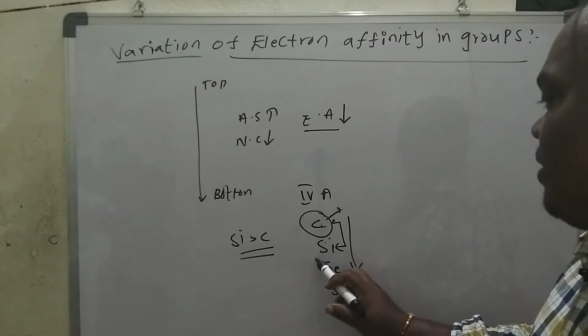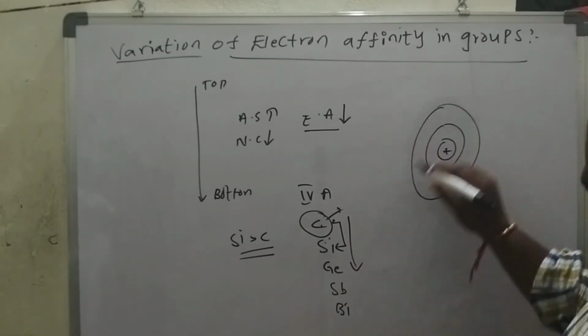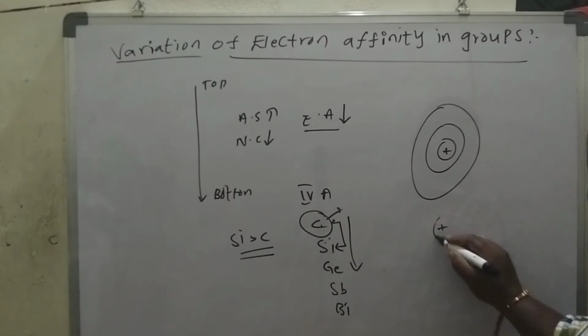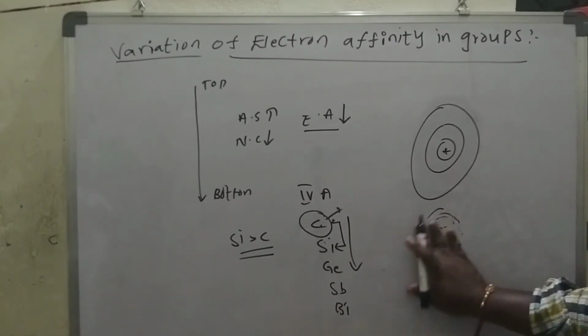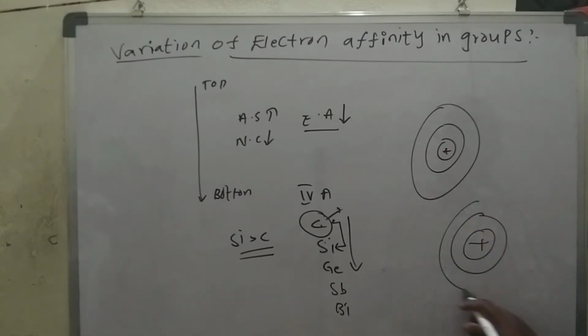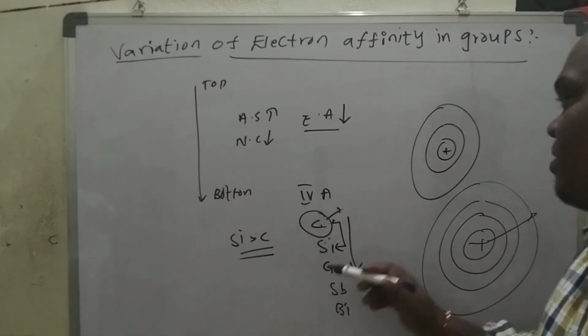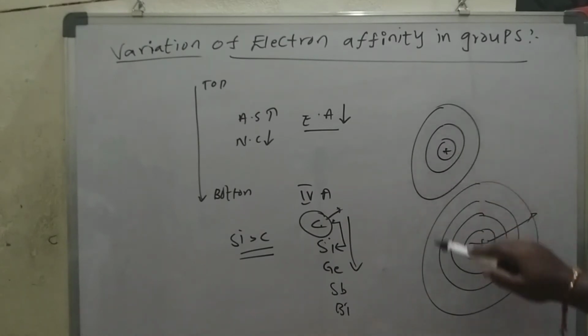Carbon has the second shell as its outermost shell, but silicon has the third shell as its outermost shell: 1, 2, 3. So the distance becomes more from carbon to silicon. If you consider, there are only 2 shells present in carbon, here 3 shells are present.